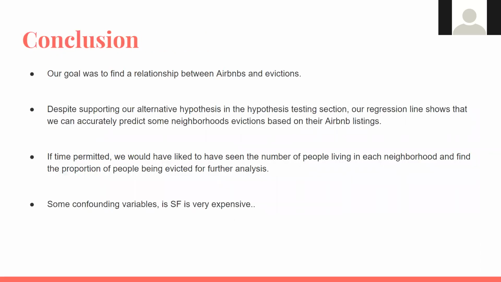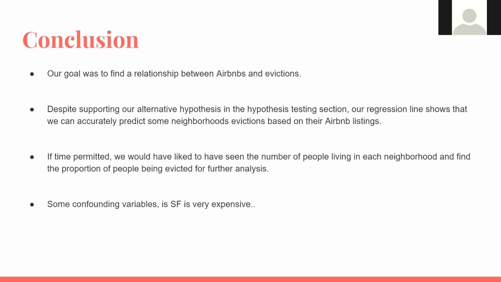We want to sum up our results. Our main goal is to find a relationship between Airbnbs and evictions. Despite supporting our alternative hypothesis, our regression line shows that we can somewhat accurately predict some neighborhood evictions based on their Airbnb listings. If time permitted, we would like to continue our research, being given the number of people living in each neighborhood and finding a proportion of people being evicted for further analysis.